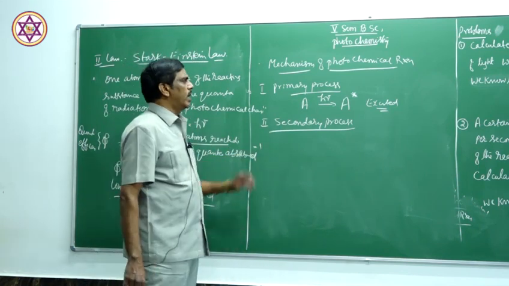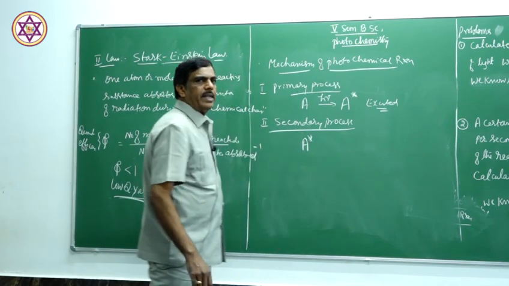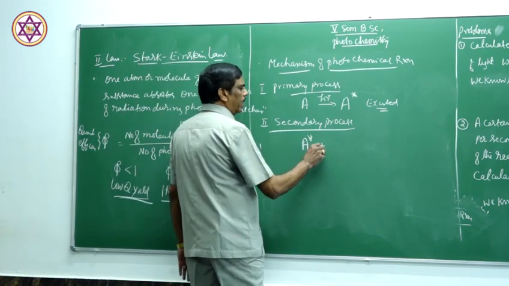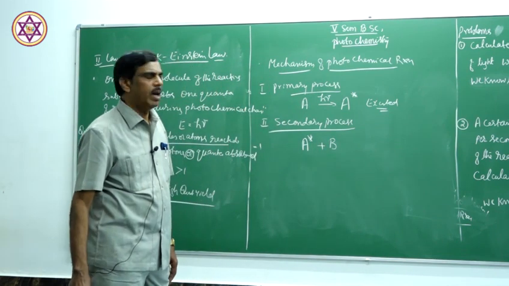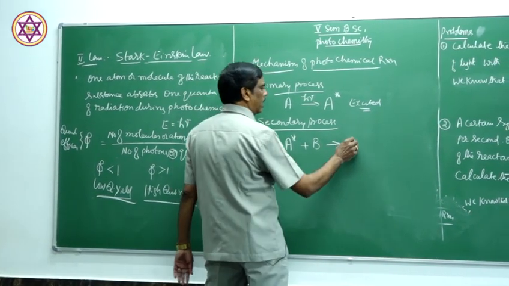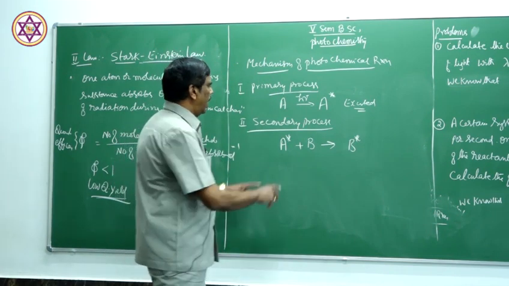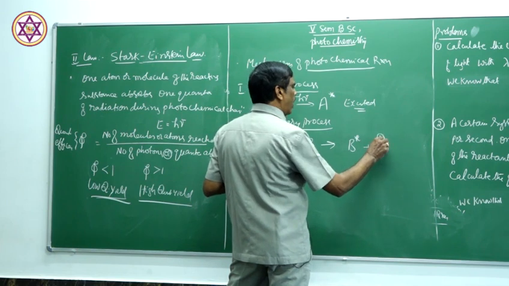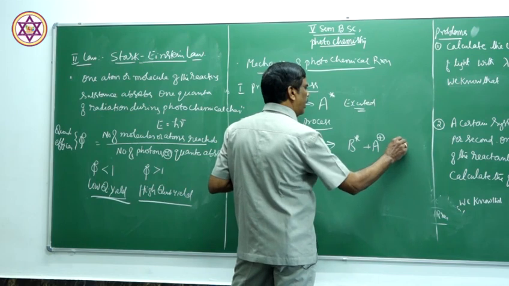In the secondary process, what happens? This excited atom can react with another atom or molecule and produce excited B, or it undergoes ionization to form A plus, or it forms a free radical.